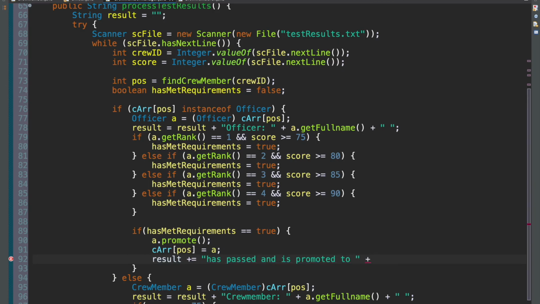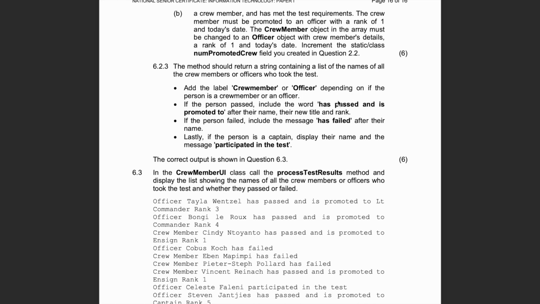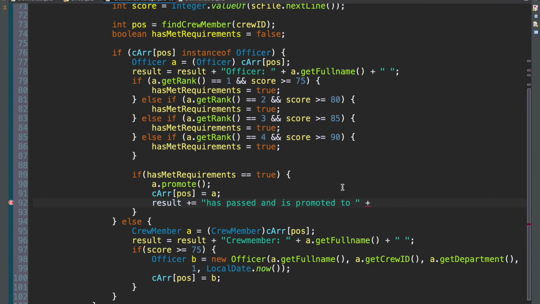And then we have to add their title and their rank, right? So A has passed and is promoted to. Then we add their new title, lieutenant commander, and then their new rank, rank 3. So has passed and is promoted to.